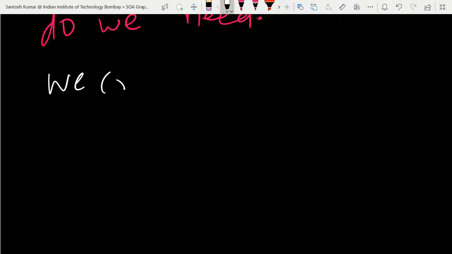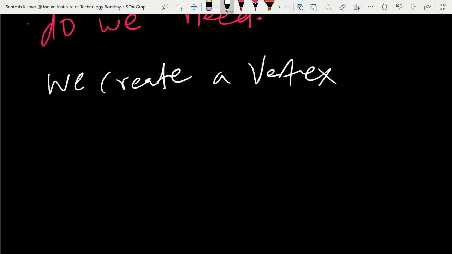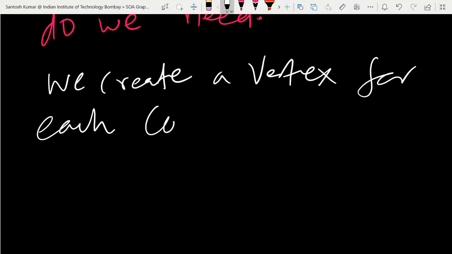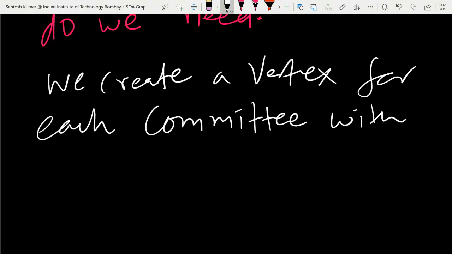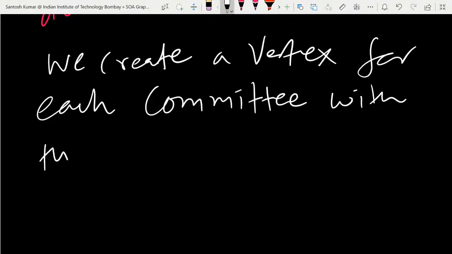We create a vertex for each committee, with two vertices adjacent if there is an edge between them.